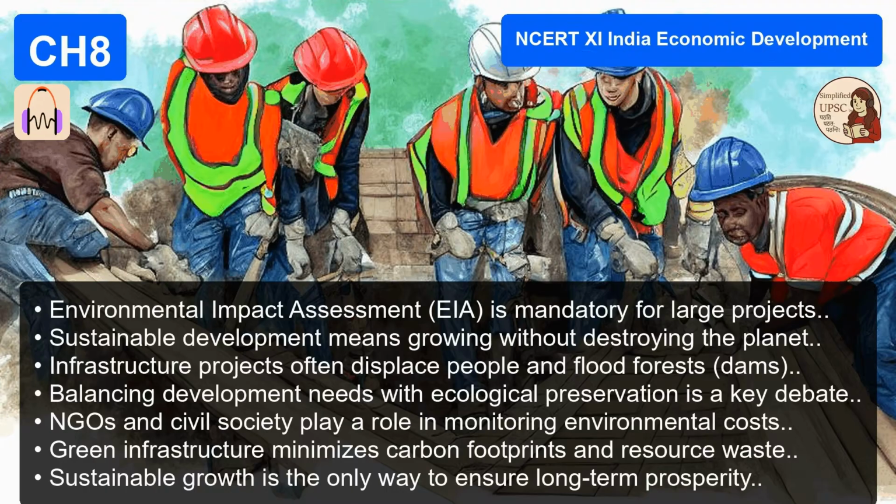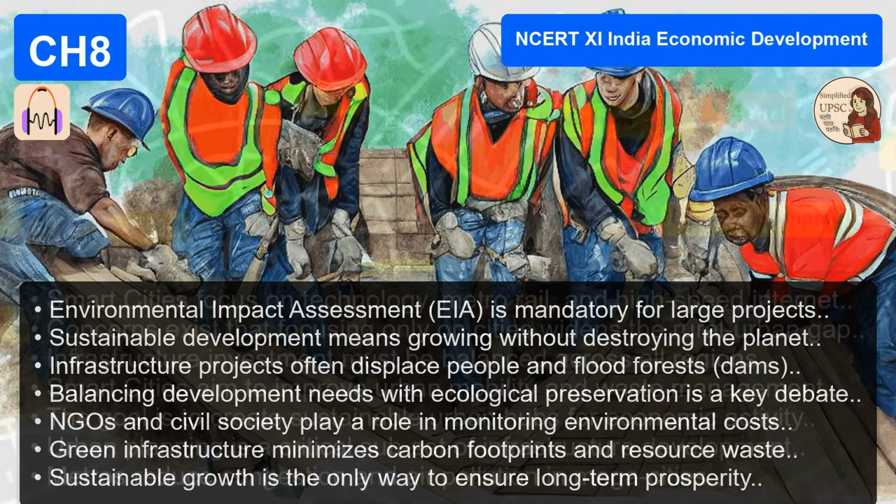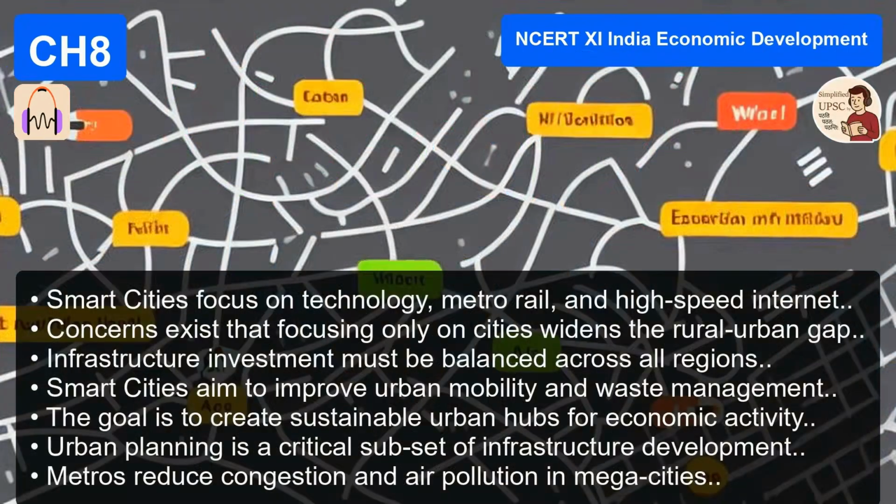So PPPs build roads and airports well because they can charge tolls and landing fees. There's a profit to be made. But do they build rural PHCs? Exactly. Do they build rural PHCs? Do they provide electricity to a remote village where profits are low? That's the critical angle for an answer. The anomaly is that the profit motive doesn't always align with social welfare.